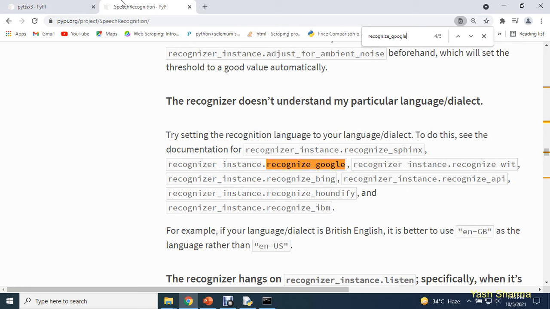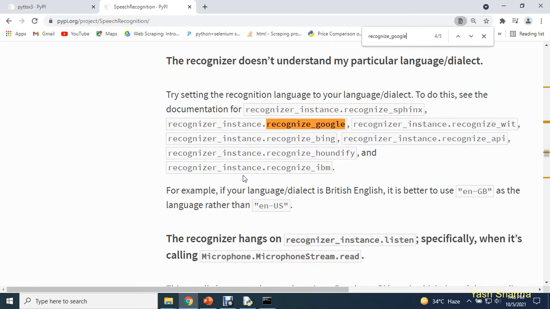So guys, you can see, in order to recognize your user voice, you can use these instances. You can use Google, you can use Bing, you can use Houndify, and you can use IBM. So speech recognition will provide you different instances, and for this demonstration guys, I'm going to use Google.